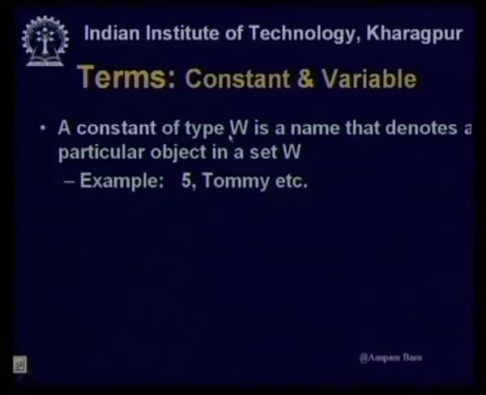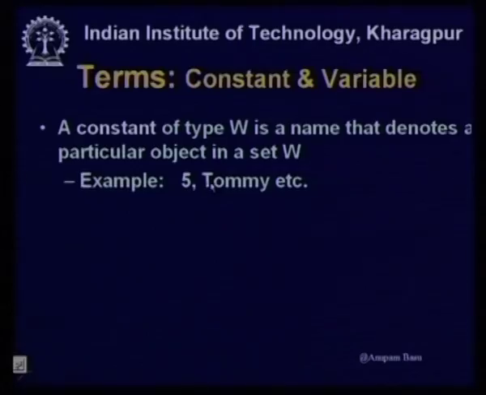Now, here we can see a constant of type W, any type, is a name that denotes a particular object in a set W. Let us try to understand this. When we are talking of type of objects, that is a set of objects of a particular type. Now, when I am saying a constant, then I am particularly pointing at an individual object of that set.